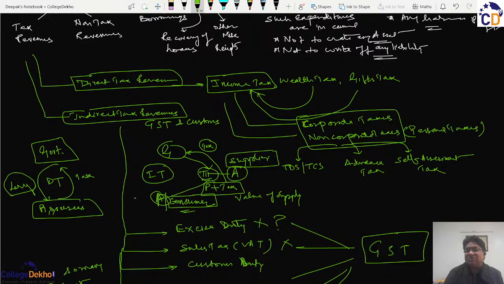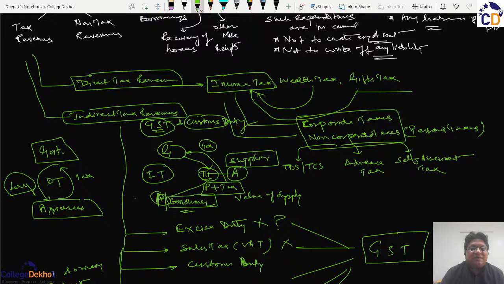So when the goods are either imported into the country or exported out of the country, then we pay the customs duty, and within the domestic territory of India, there is only one kind of indirect tax, known as the GST. So if you notice, there have been multiple and major tax reforms in India, where the multiplicity of the taxes has been waived off.